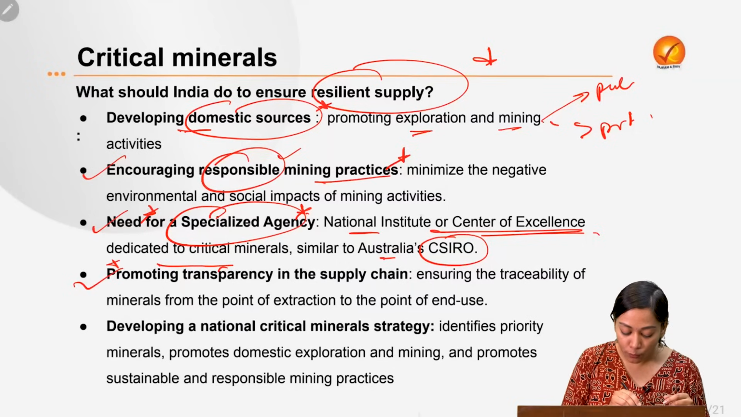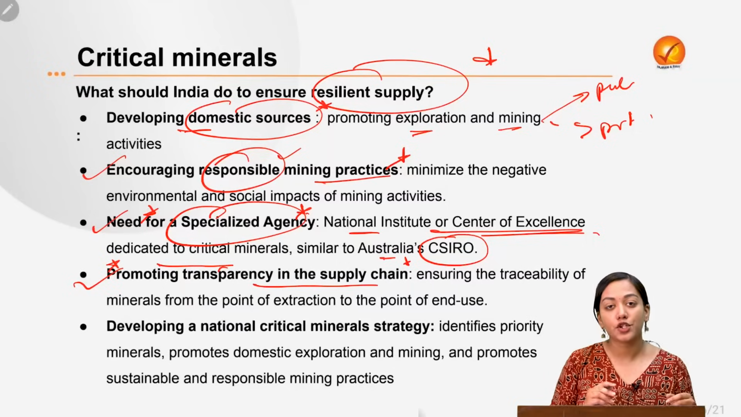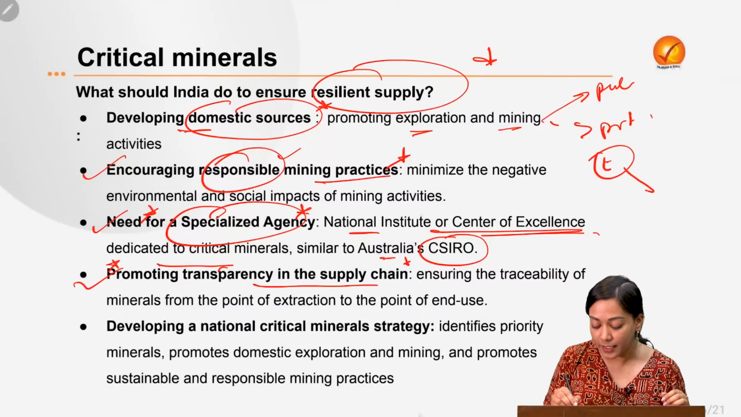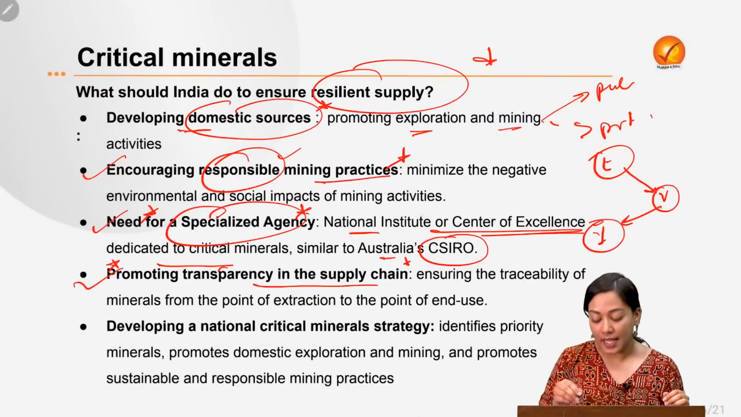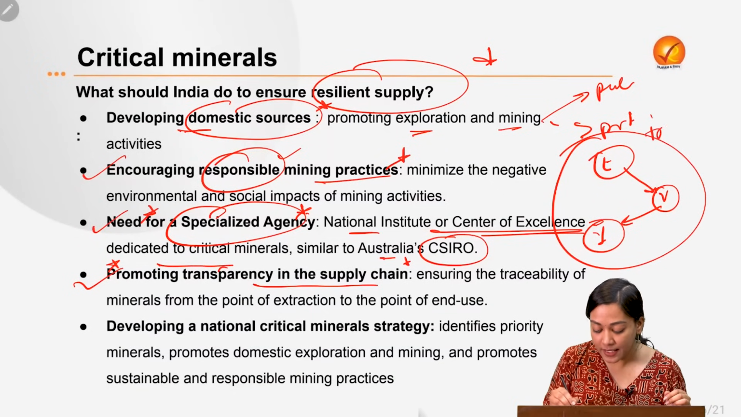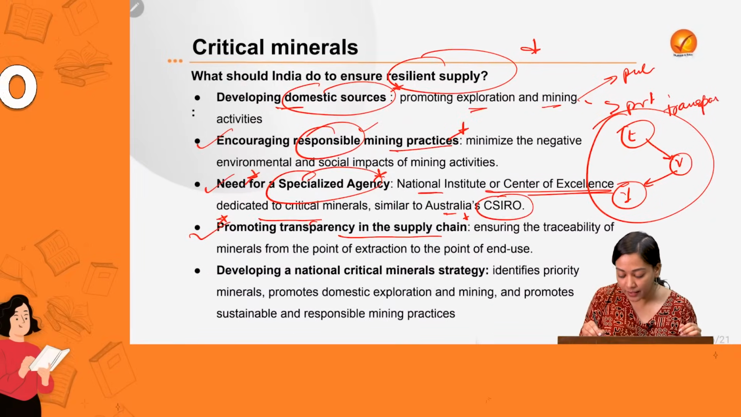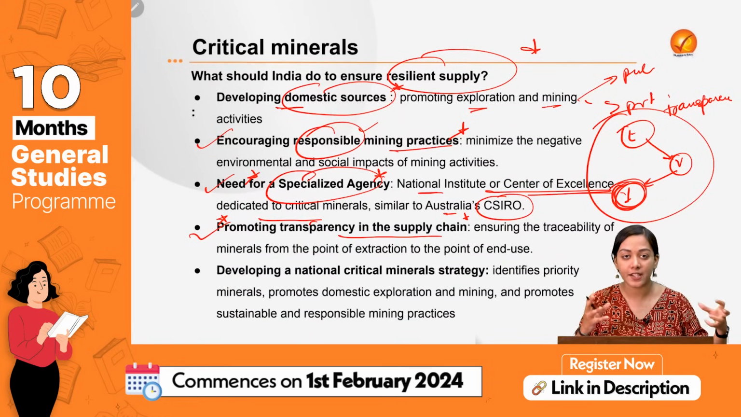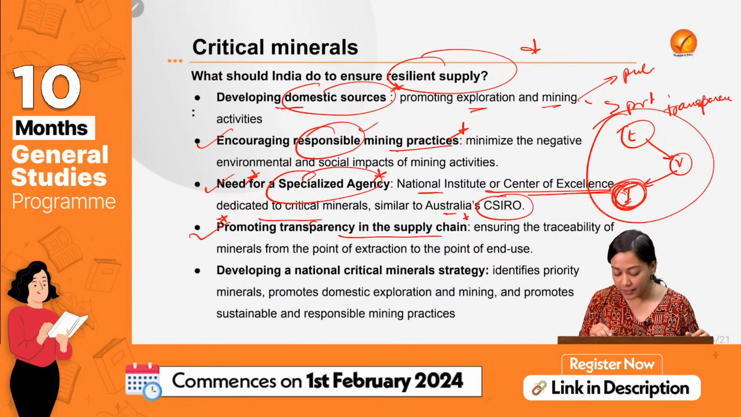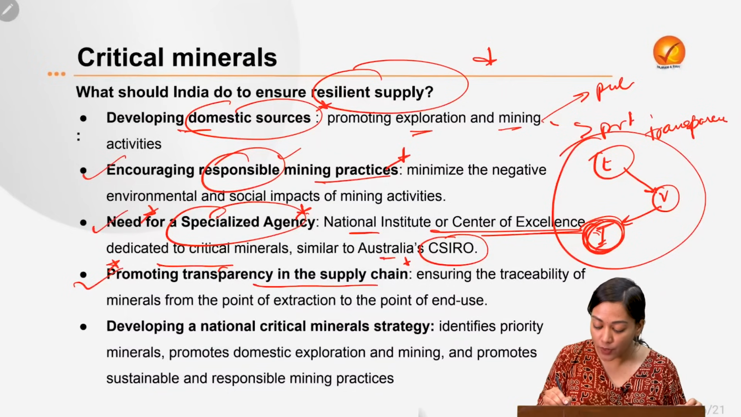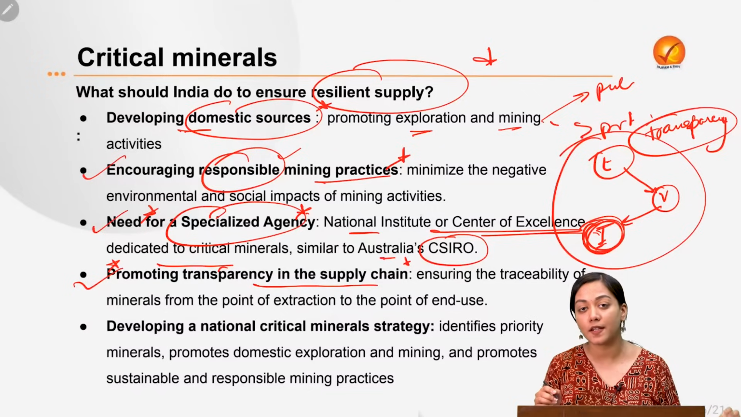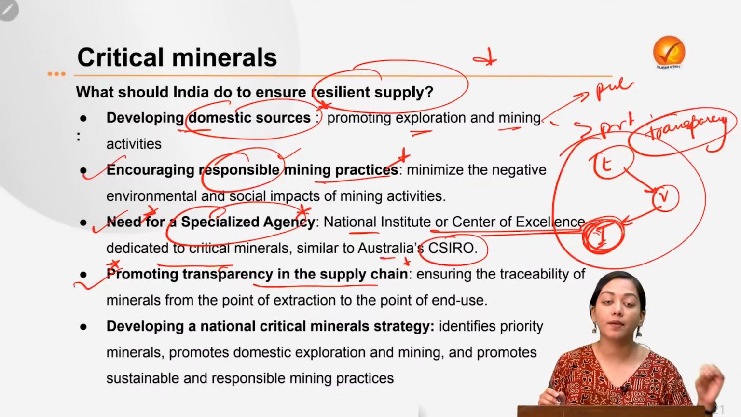Then we need to promote transparency in the supply chain. So what happens in a supply chain? Say, for example, you are extracting from China. Then it goes to Vietnam for processing. And then it comes to India for consumption. In this manner, transparency is one of the issues that the final country, or the end consumer of the critical mineral or the product created using it, faces. So we need to ensure that there is transparency in the supply chain, and the Supply Chain Resilience Initiative is a very good step taken by India.